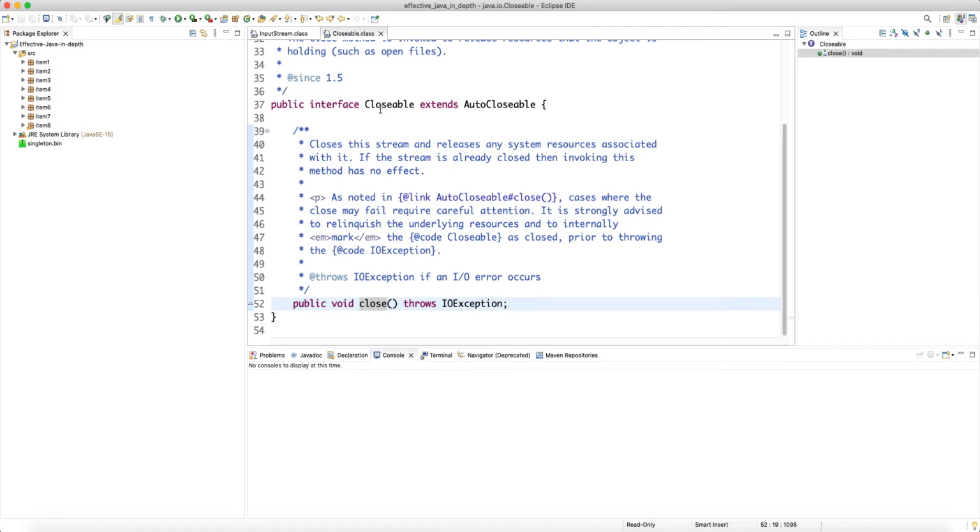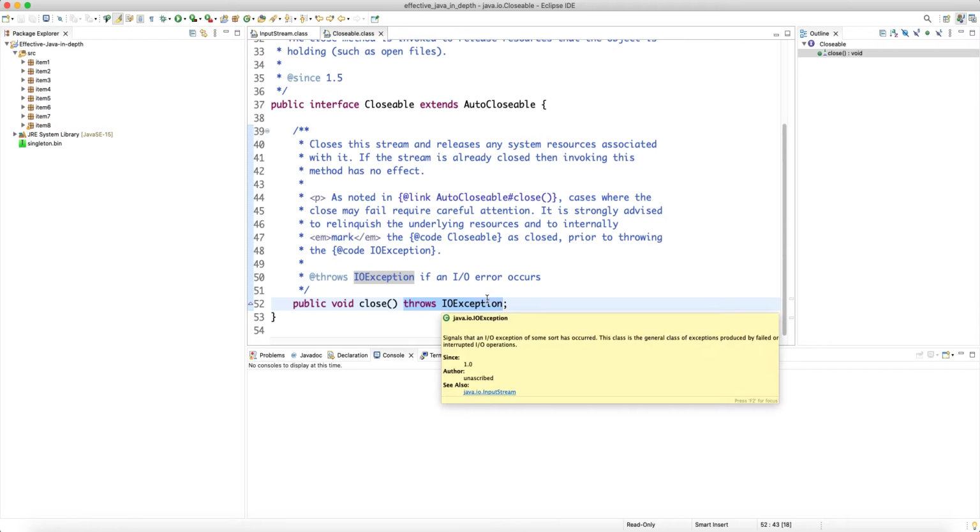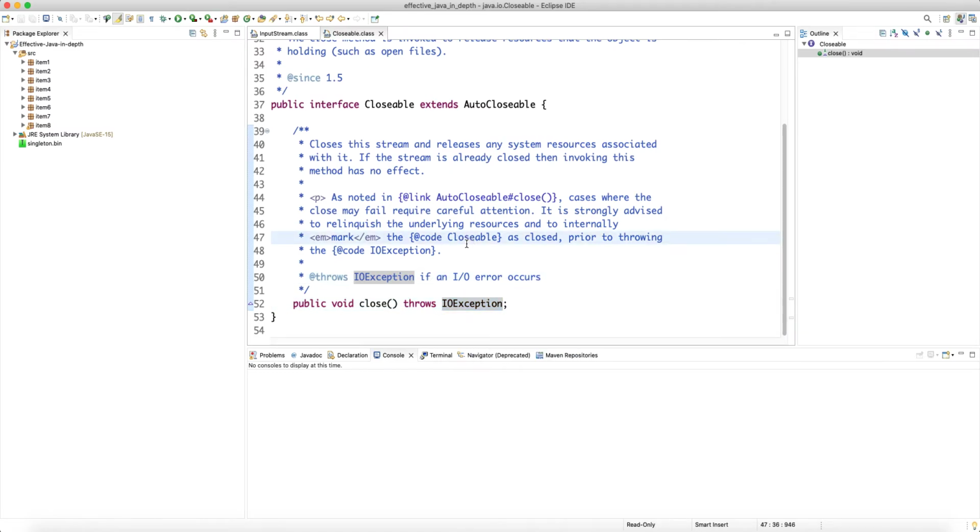And as you can see, this Closeable is specifically used for the streams, right? Closes this stream and releases any system resources associated with it. If the stream is already closed, then invoking this method has no effect. Now they declared this close with throws IOException because even closing a resource can throw an exception, if something happens, operating system freezes, there's a hard disk failure, I don't know. Well, it's a very rare case that you cannot close a resource if you have successfully acquired it.